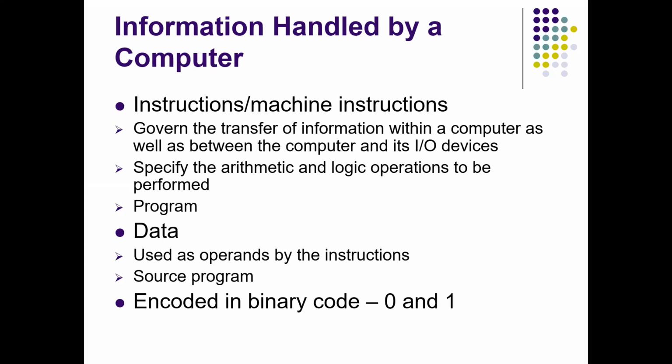And as your system is a digitalized computer, whatever data you input into the computer will be converted into the binary code 0 and 1, which we call binary coded decimals. So this is about the information that was handled by the computer. Shall we go to the next topic?